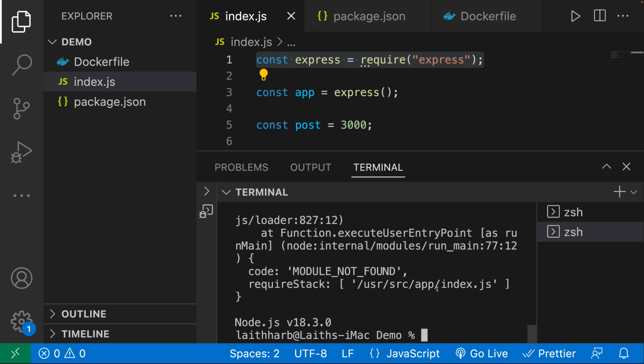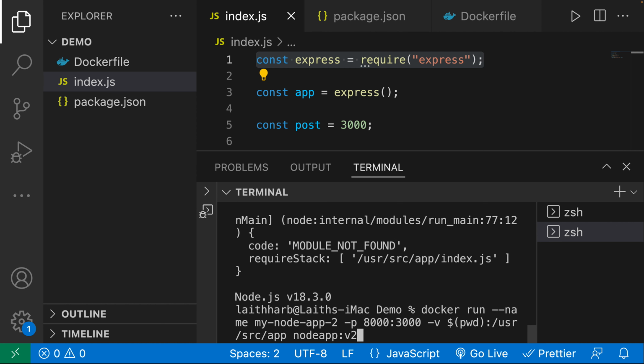So let me go ahead here and actually execute it. We're going to keep our volume here, and let's just create another container. Now we're going to have docker run with the name. We're still going to have our port mapping and the bind mount, but we're also going to specify another volume known as an anonymous volume. Why is this an anonymous volume?